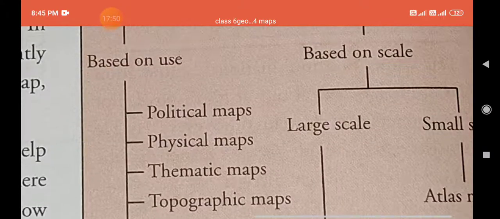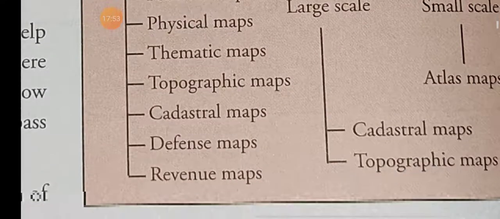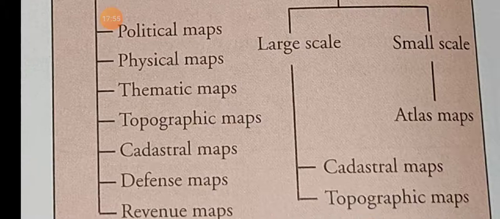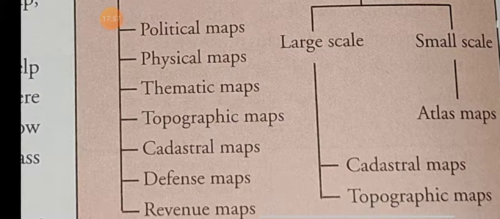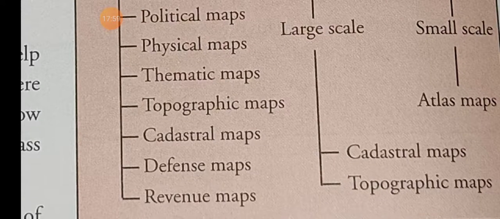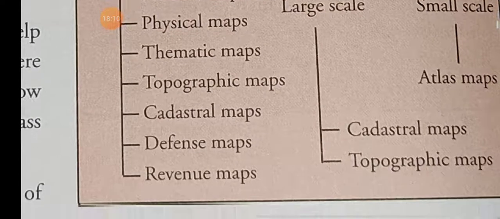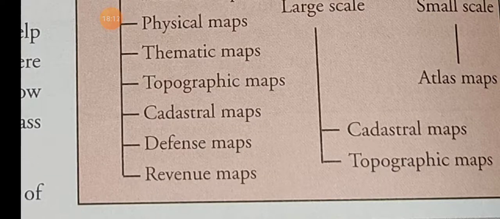See here, about the large scale and small scale map I will explain afterward. And here, topographic map means these maps are used to find out the height of a place, and defense maps are used by the army people, and revenue maps are used by the revenue officers to collect the revenue.